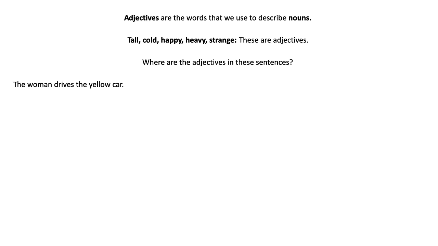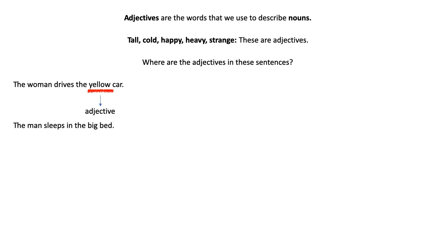The woman drives the yellow car. Right? Both those are articles, right? So we can get rid of those. How about woman? Is that an adjective? No, that's the noun. And car is another noun. Drives is our verb, so yellow is our adjective, right? Even if you think about it, it describes the car, right? It gives us some information about the car. It tells us about its color, so it's an adjective.